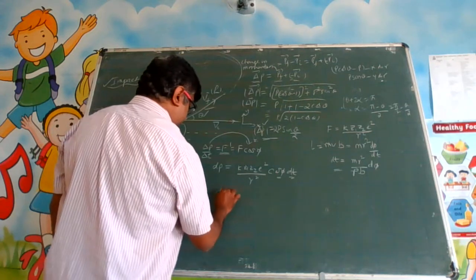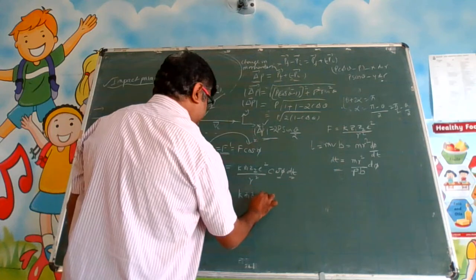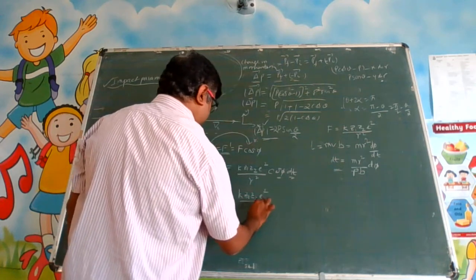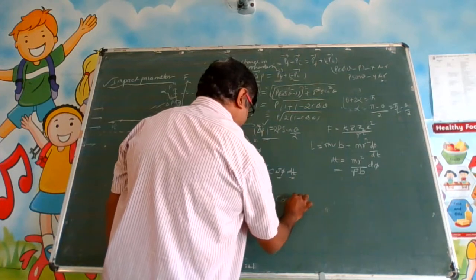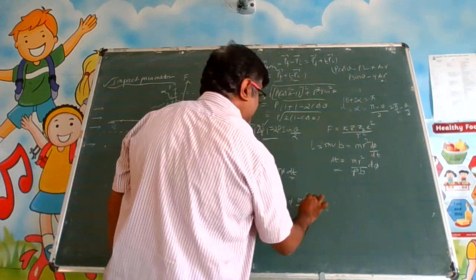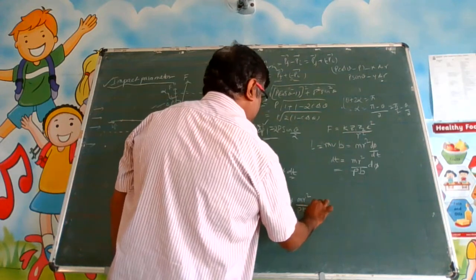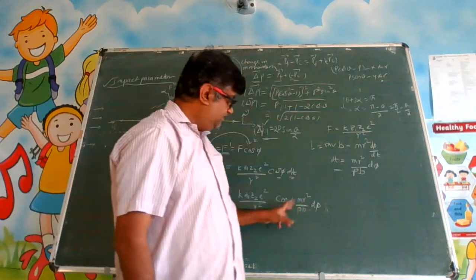So we are going to get dp equal to k z1 z2 e square by r square cos phi, multiplied by m r square by p b into d phi. Now you can integrate because both are in terms of phi.